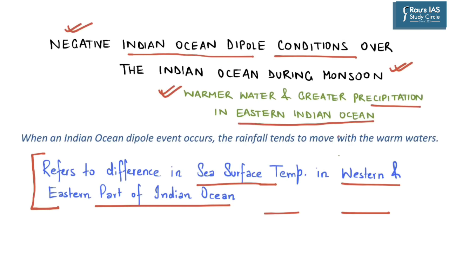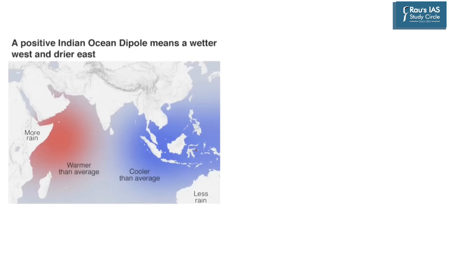Now an important point to be noted here is that when an Indian Ocean Dipole event occurs, the rainfall tends to move with the warmer waters. So with respect to Indian Ocean Dipole conditions, if the warmer waters are toward the western side of the Indian Ocean, then we have a positive Indian Ocean Dipole. So it means the western side of the Indian Ocean will receive more rainfall.